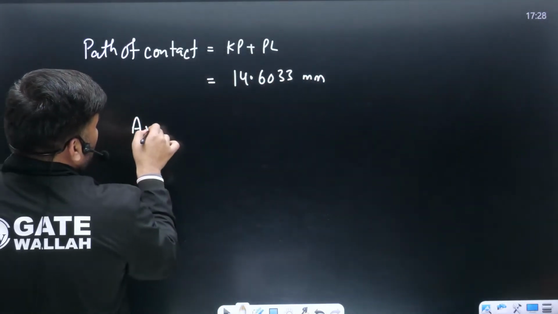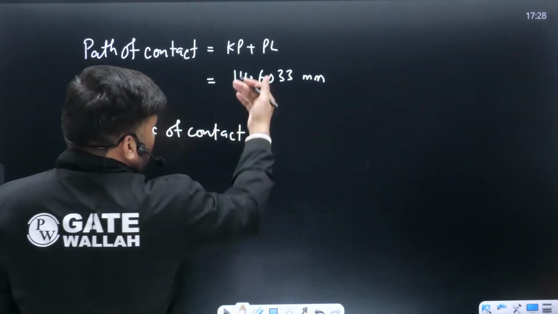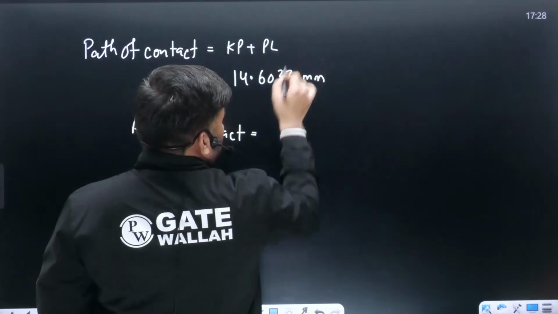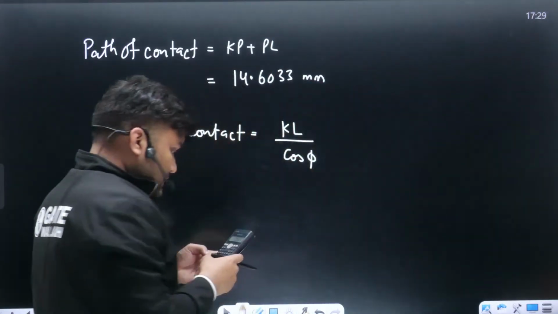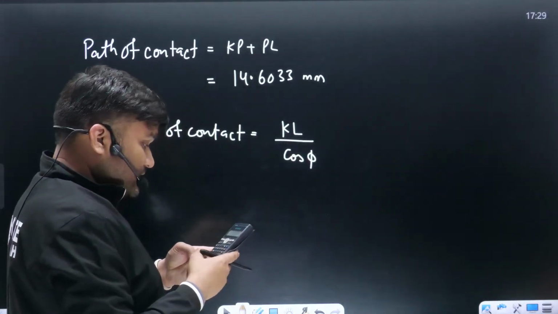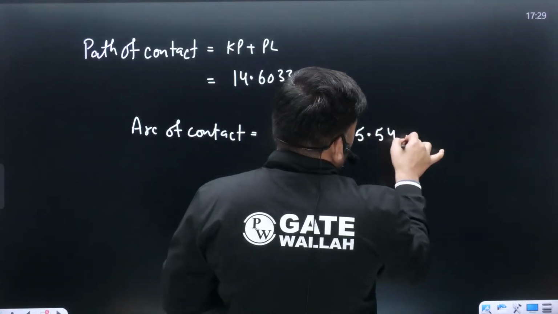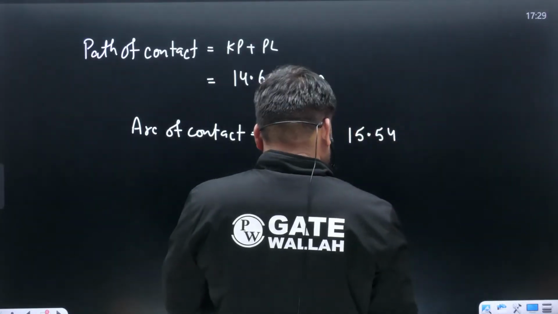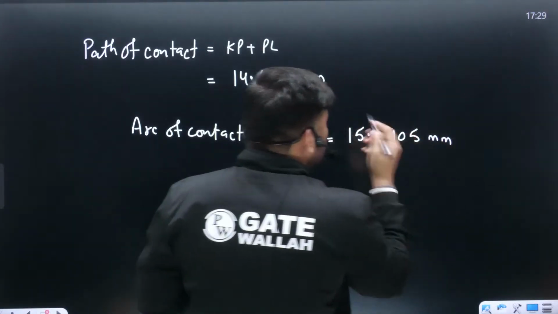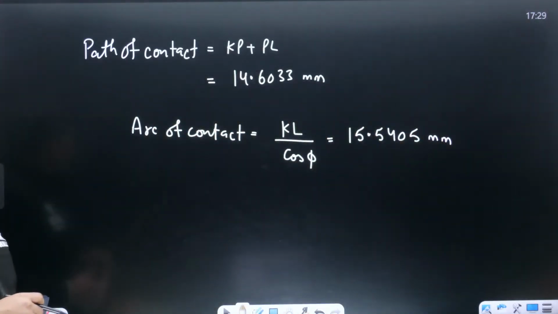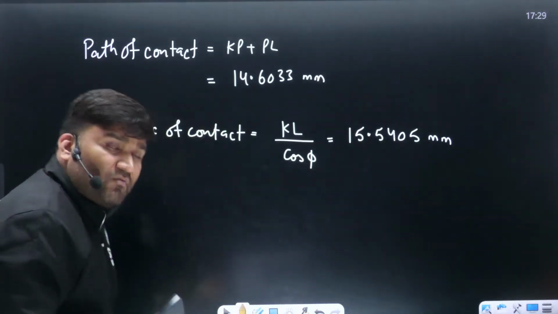So what will be arc of contact, bete? Path of contact divided by cos phi, divided by cos 20. This value is coming out to be 15.5405 mm. This is your arc of contact. Okay, na? An arc of contact, if you have calculated, very easily everybody can calculate the contact ratio.